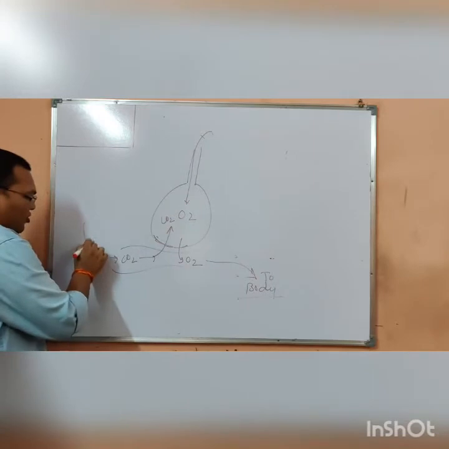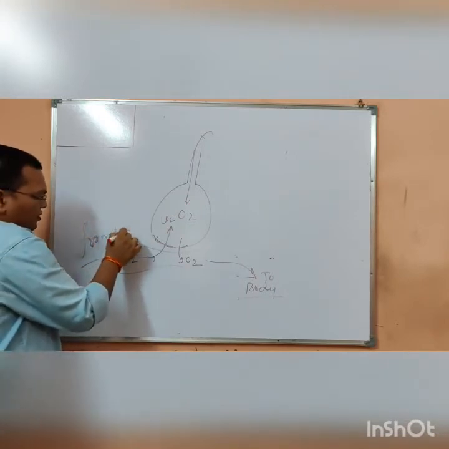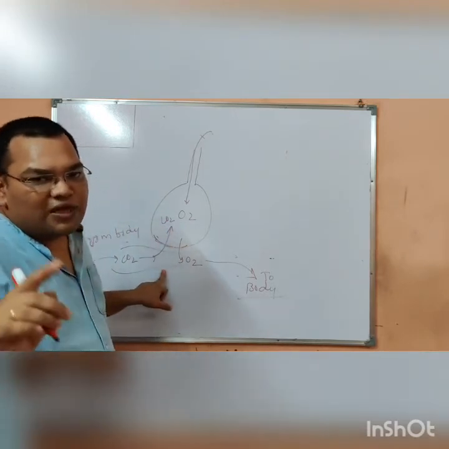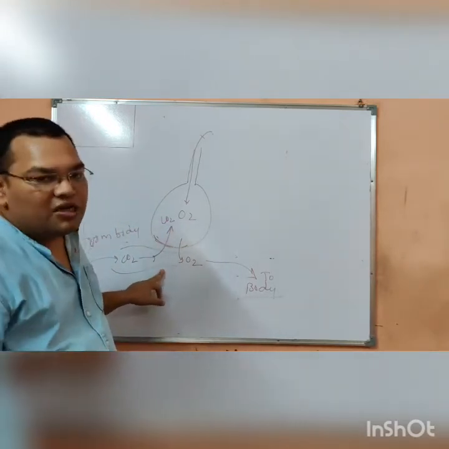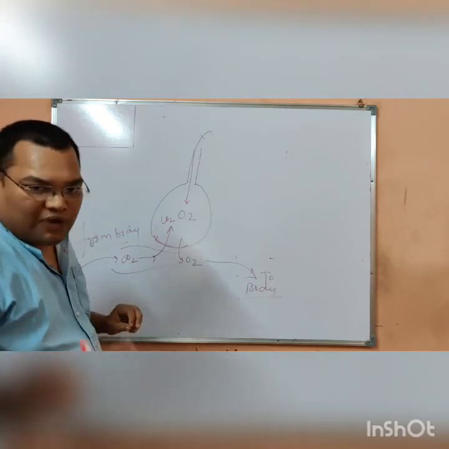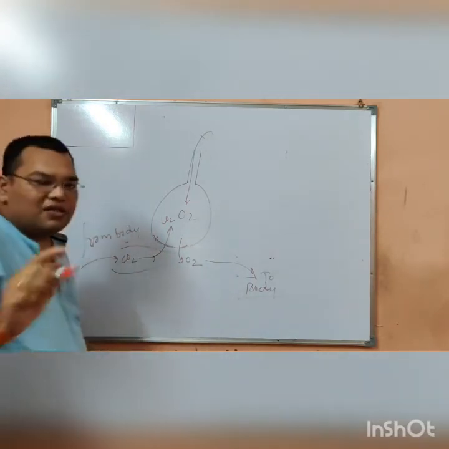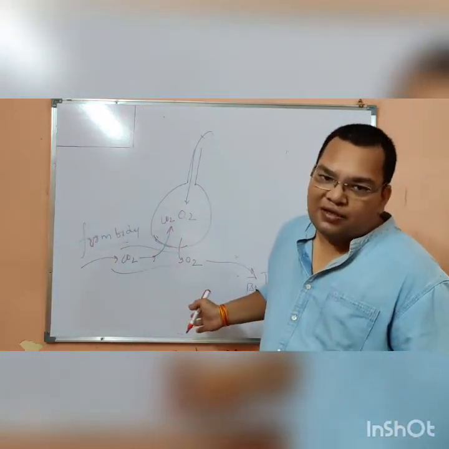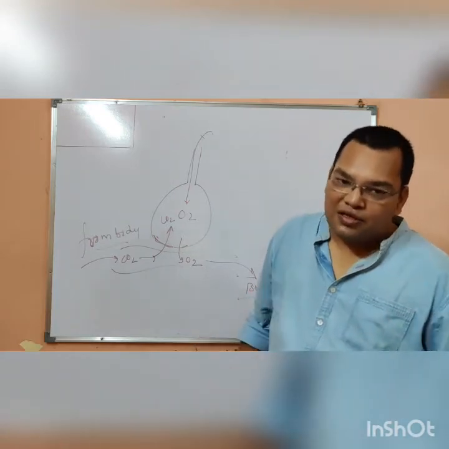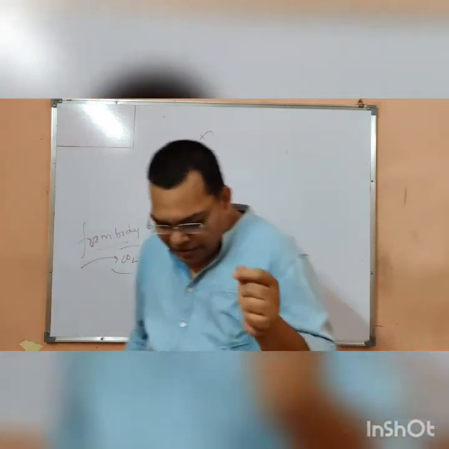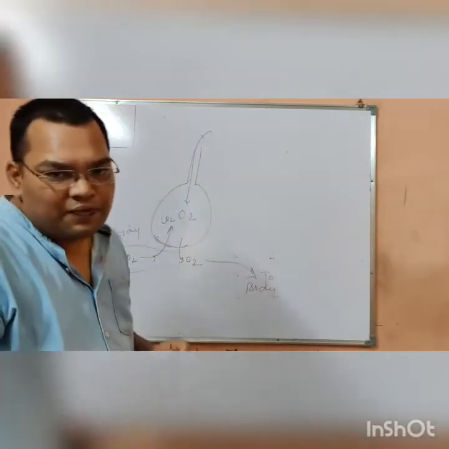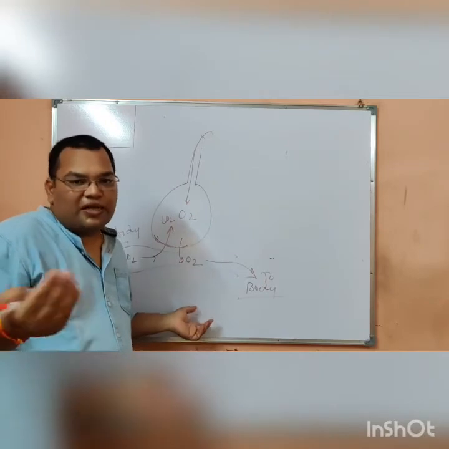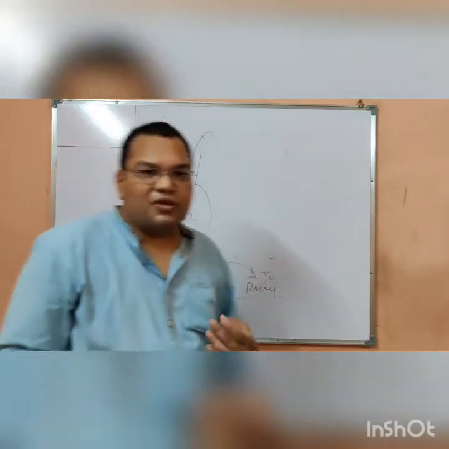And the CO2 is coming from the body. So the alveoli is the site where the exchange of gases occurs, and we have millions and millions of alveoli. So this question comes in the exam: what are alveoli? What is the function of alveoli? Where does the exchange of gases occur in the human respiratory system, the lungs? Is it clear? So breathing we already know, taking the oxygen. Now when we breathe, what happens?